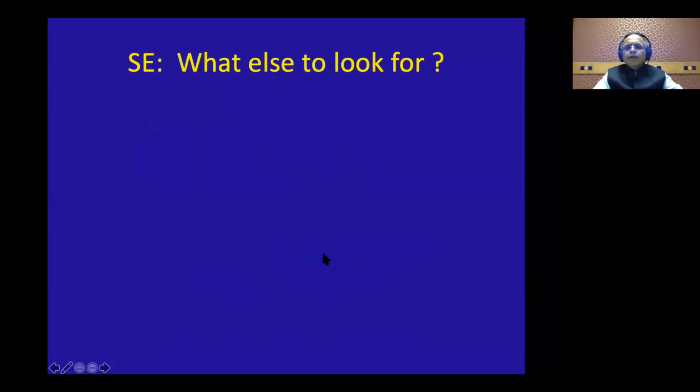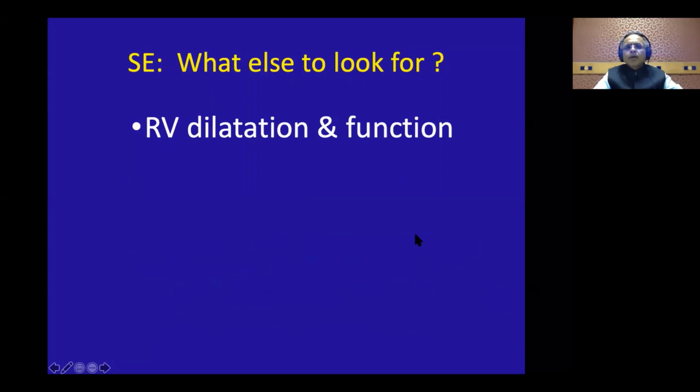So friends, what else would you look at in the stress echo? Because you are doing an echo, there are so many other things that you can see there. Look at the RV dilatation and function. Many times in the patients who are being done stress echo, we have found that there is an acute RV dilatation, and those we straight away send for CT pulmonary angio, and we find occult pulmonary embolisms there. Then you look for a new onset MR. That is a very interesting thing.